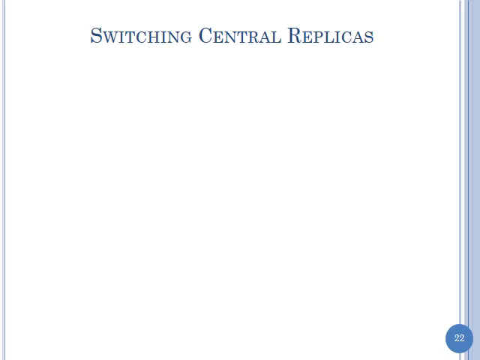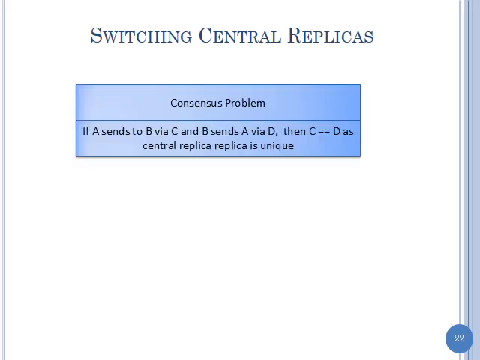And everybody knows who the next is, the vice president now, right? So we can just have sequence numbers, and they may be given sequence numbers in that order. Okay, so this is a consensus problem. Each client A and B should agree on the same central process, because we want only one central process. So if A thinks it's C and B thinks it's D, then C must be D.